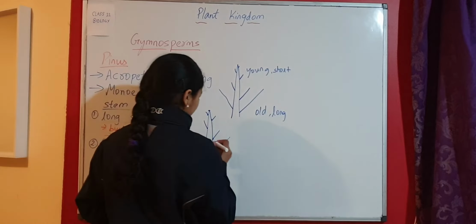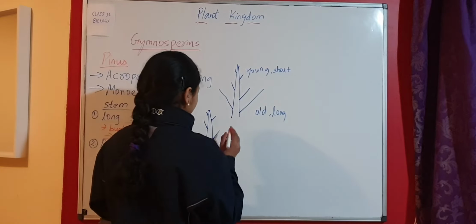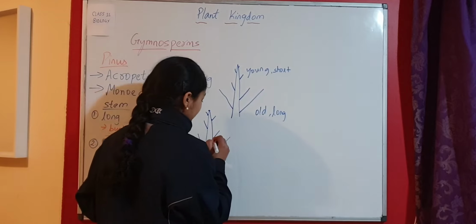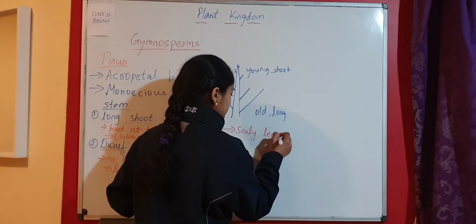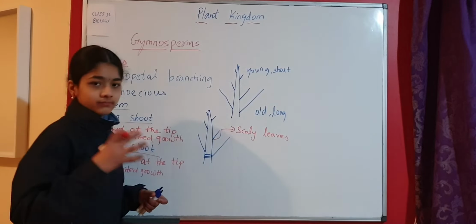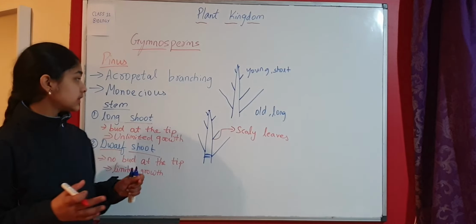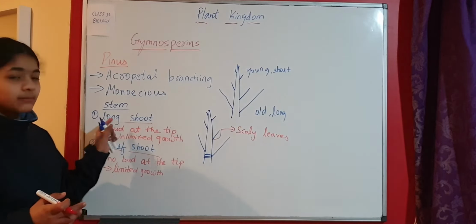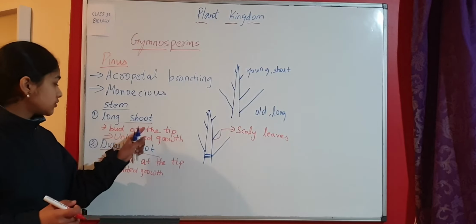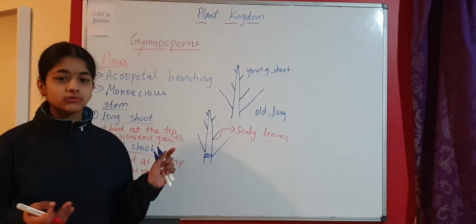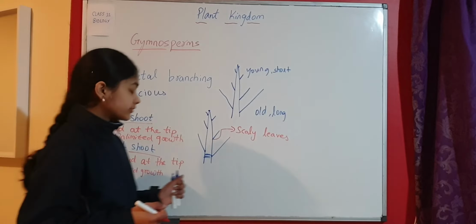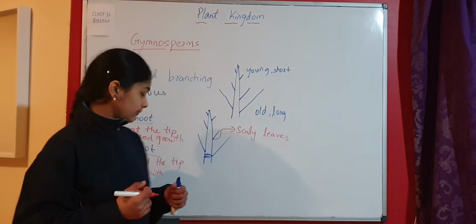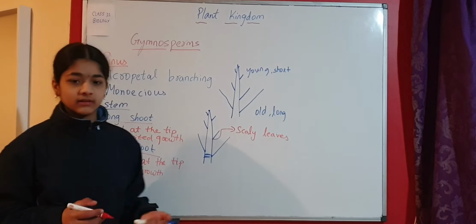So if we have to label them, this is the long shoot, this is the dwarf shoot, and these are the scaly leaves. So from these scaly leaves, the dwarf shoots arise. Okay, so this is about stem. In case of long shoot, there is a terminal bud, and it has unlimited growth. And dwarf shoot has no bud at the tip, so there is limited growth.